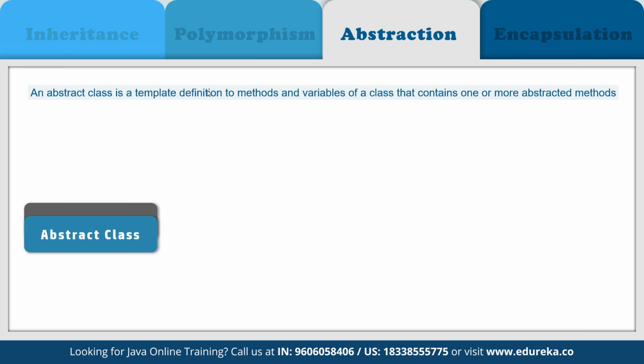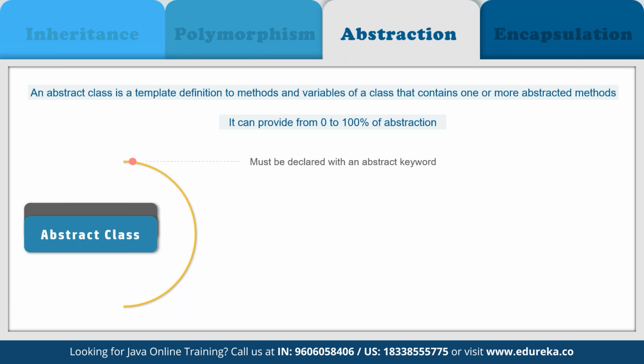So now when we talk about abstract class, then abstract class in Java contains abstract keyword. So now what exactly do we mean by the abstract keyword? So if a class is declared abstract, it cannot be instantiated, which means we cannot create an object of an abstract class. Also, an abstract class can contain abstract as well as concrete methods. So we can achieve 0 to 100% abstraction using the abstract class.